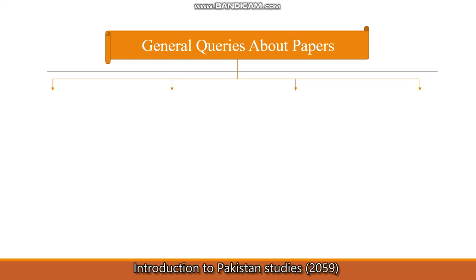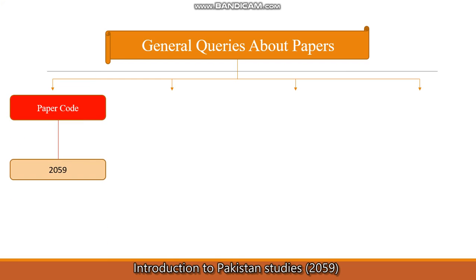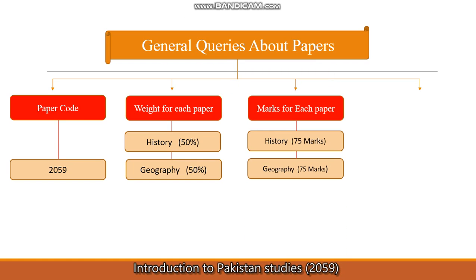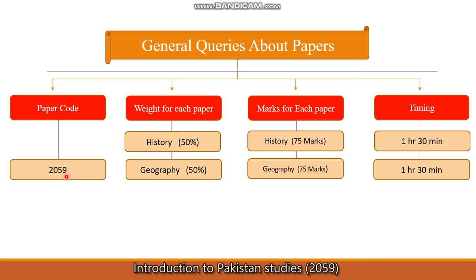There are some other general queries related to the subject, which include the paper code, which is 2059, and the weightage of each paper. Both history and geography, I mean paper A and paper B, have 50% weightage. Marks for each paper are 75 marks, so collectively Pakistan Studies carries 150 marks in total, but both paper A and B have a 50% weightage. The timing for each paper in the examination is 1 hour and 30 minutes.